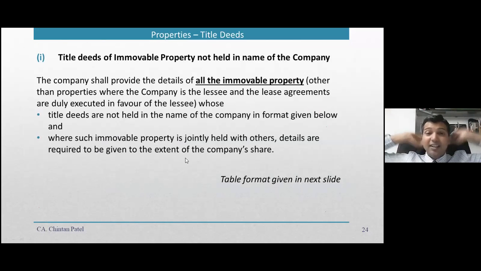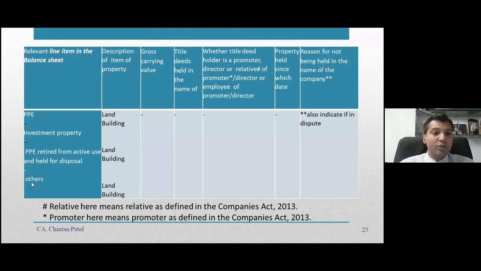However, if the title deeds of land and building are not in the name of the company, then you need to ensure to provide more information to the stakeholders, which is critical for all of the stakeholders. So it says that you need to provide these relevant line items. बैलेंस शीट में वो कहाँ पे है? ये जो लैंड एंड बिल्डिंग की बात कर रहे हो जिसका नाम कंपनी का नहीं है वो कहाँ पे है?